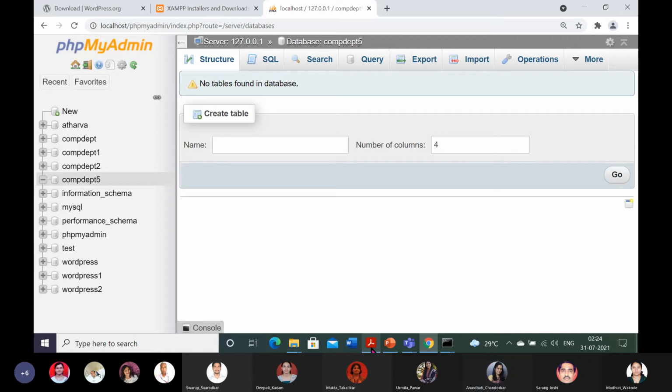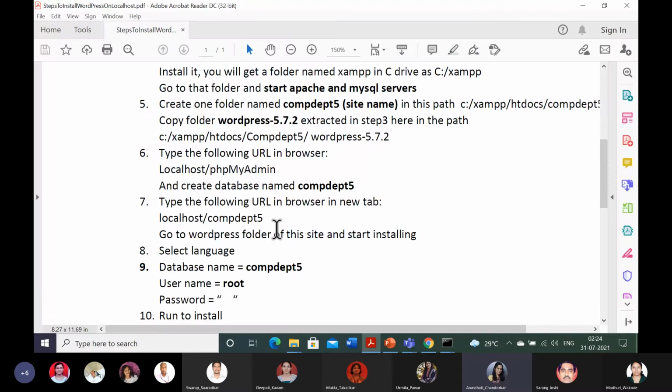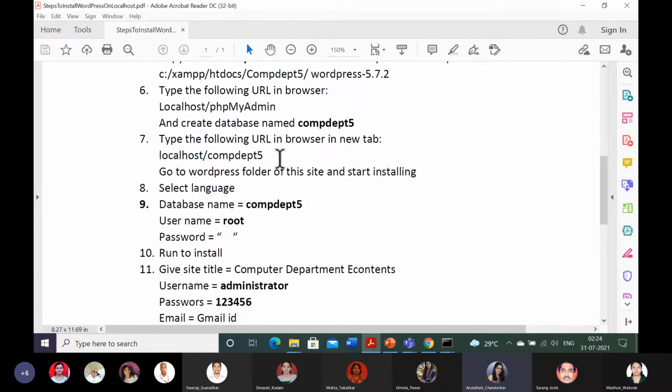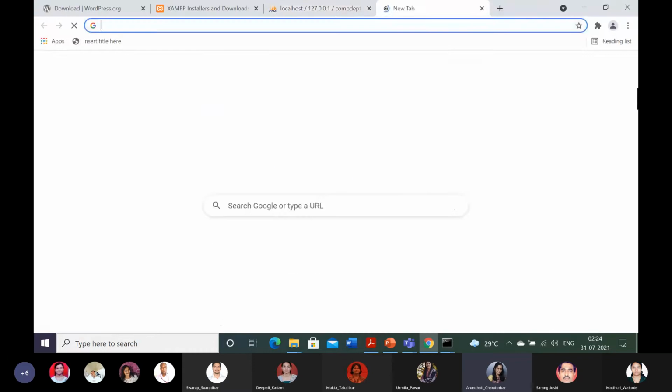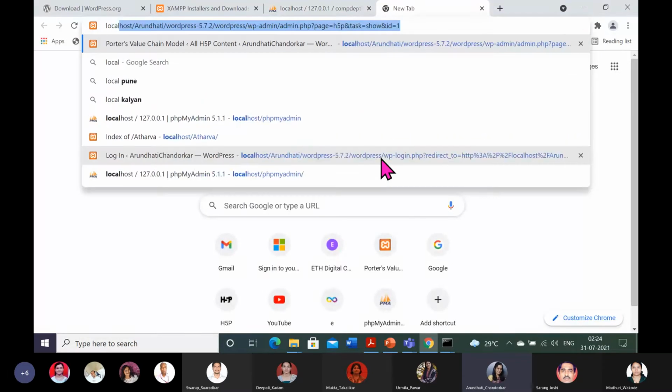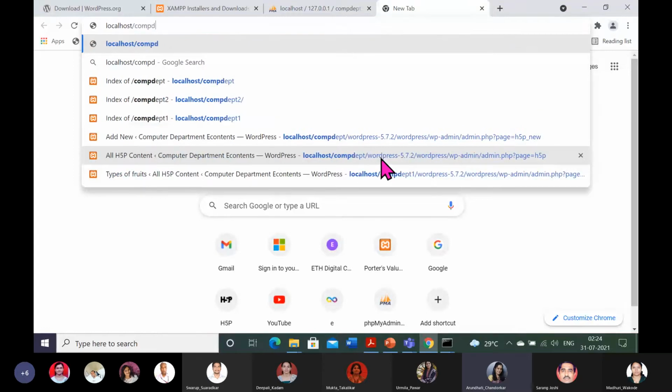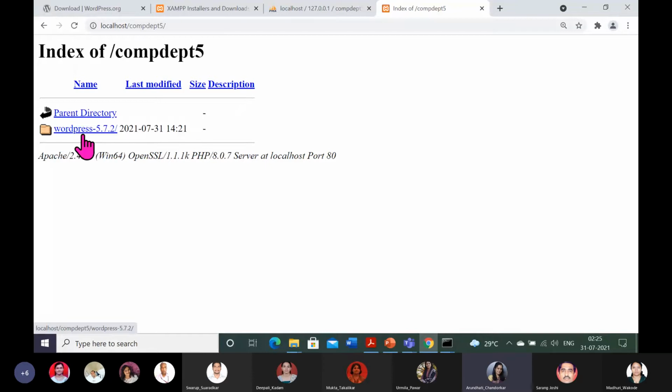That is the end. And go to the next step. Now what we will do, 7th step. Type the following URL in the browser. So actually now we will go for the WordPress installation. So localhost comdept5. I will go to the browser, and here I will type localhost and our site name comdept5. See, when it will open like this, this is the folder which we have just now copied. So this is the WordPress folder.